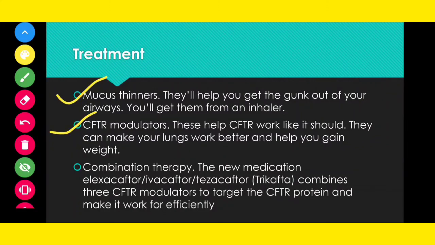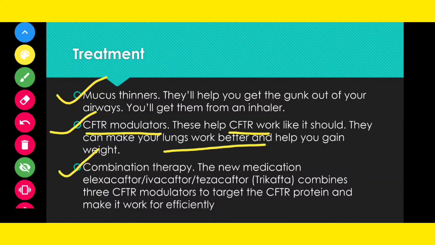Another is CFTR modulators. What are CFTR modulators? CFTR modulators help the CFTR to work like it should. So it helps the CFTR to work properly and make your lungs a better place.